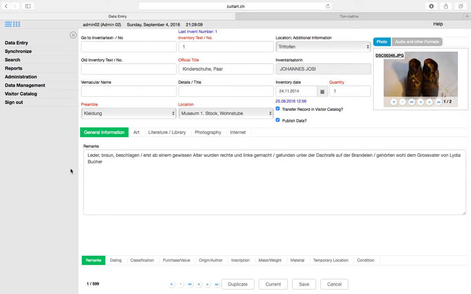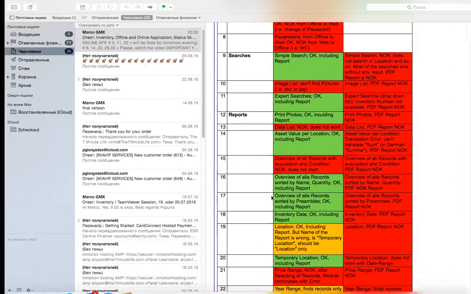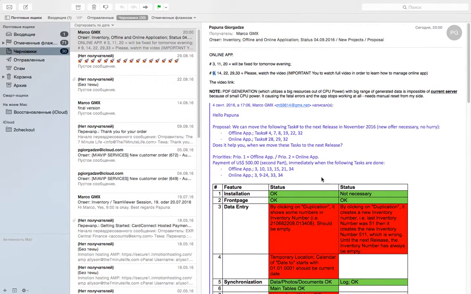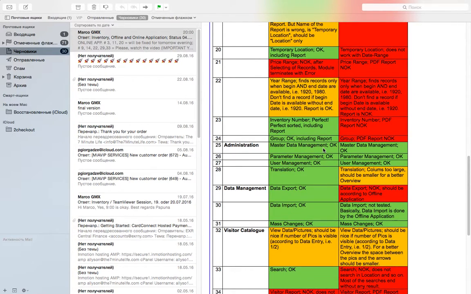Let us go to the next point of view. So 14 we had looked, 22. What we have, year range fields records only begin and date are available. If you don't find the record, if begin date is available without end date.